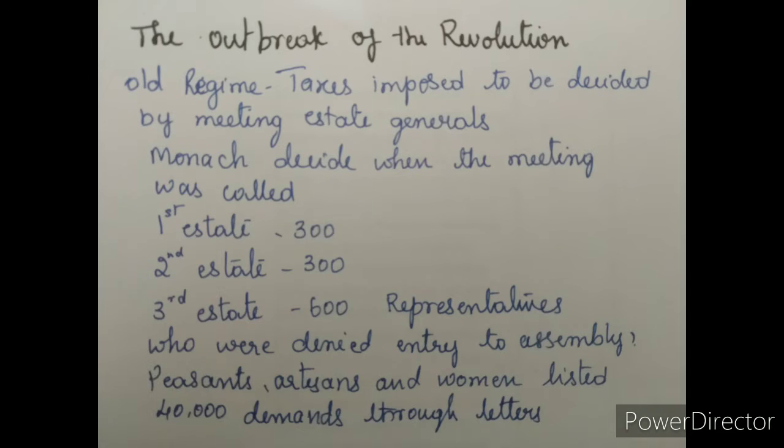So what they did was send their grievances and demands, listed in 40,000 letters which the representatives brought with them. Those who came for this assembly brought letters from other people, sent to the meeting.